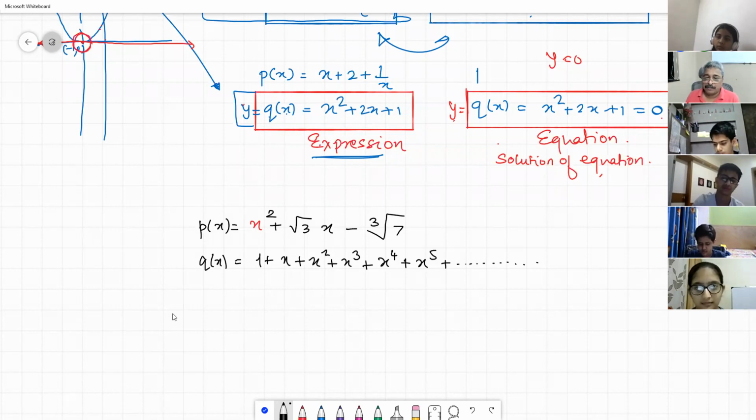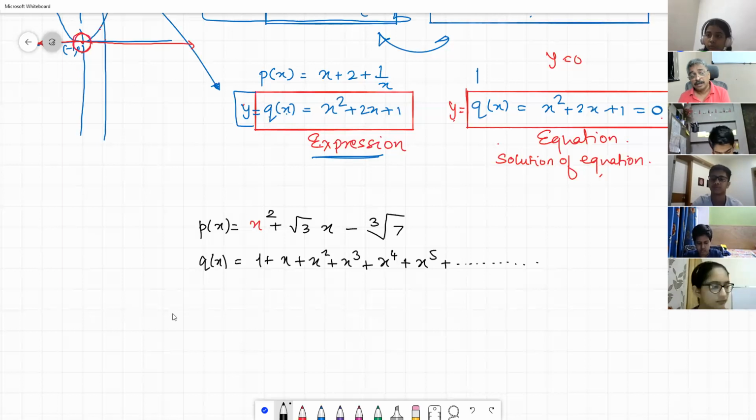Sir, we basically don't know what polynomials are, so we can't say anything. Arey, that is what we are trying to collect the information for, and then we will decide. Sir, we don't even know this polynomial expression fully, we don't even know what the last term is, so I don't think we can comment about this.